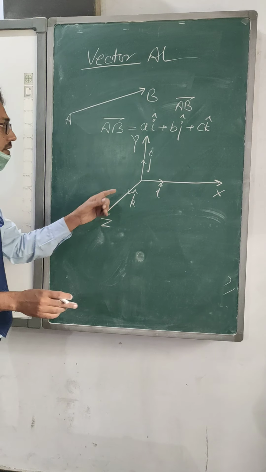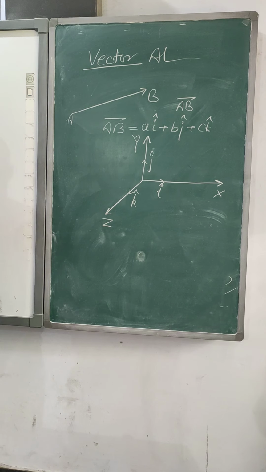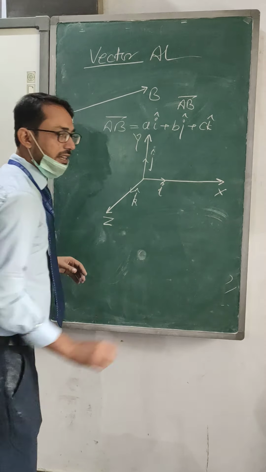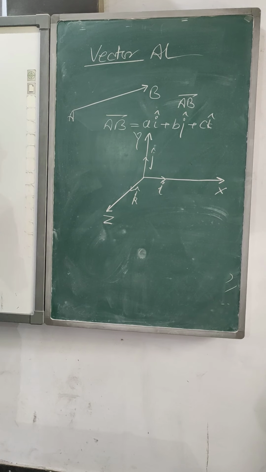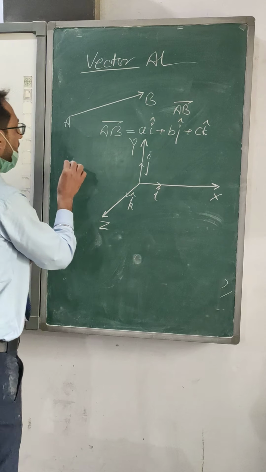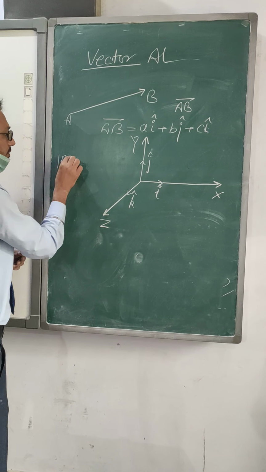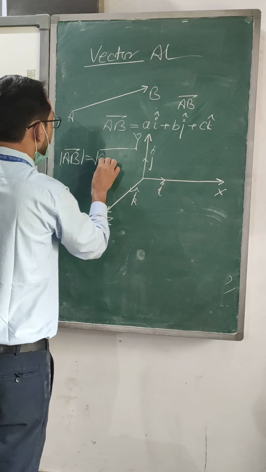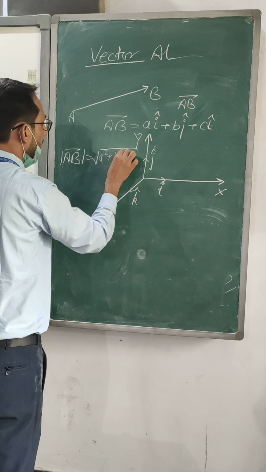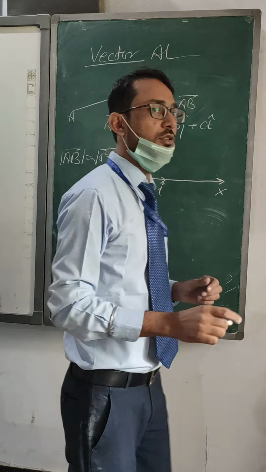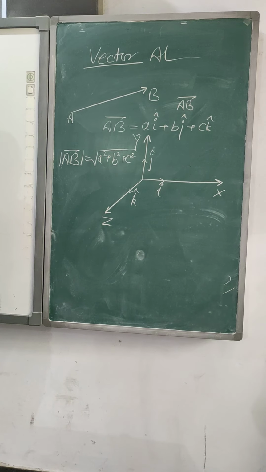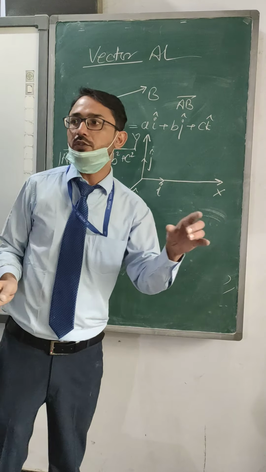So we have got an idea what i, j, k are. Now the situation is deeper to understand. This is the vector given to us, and its magnitude can be calculated. What will be the magnitude of the vector? It will be the square root of A square plus B square plus C square.